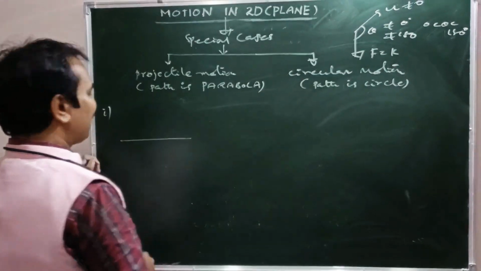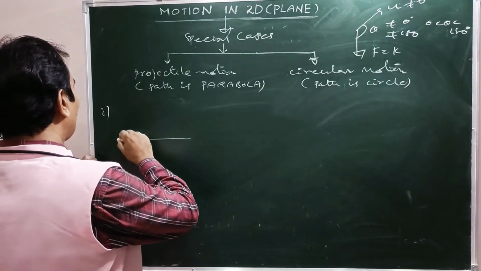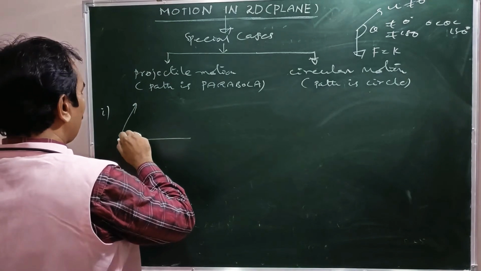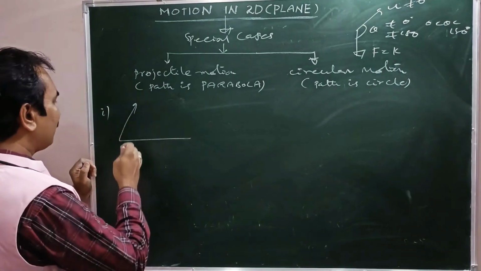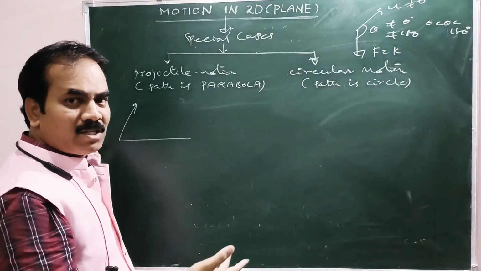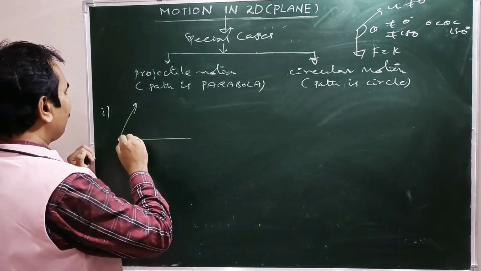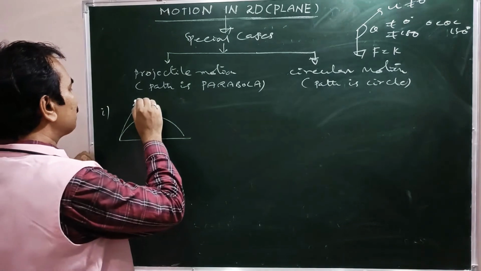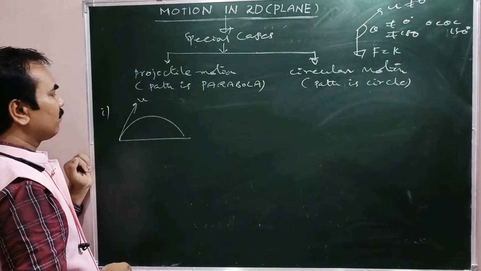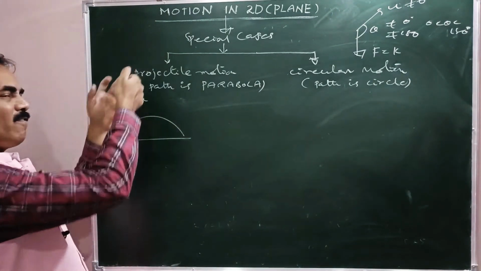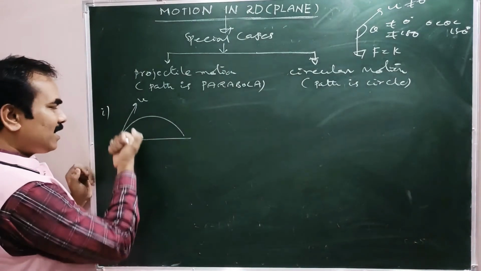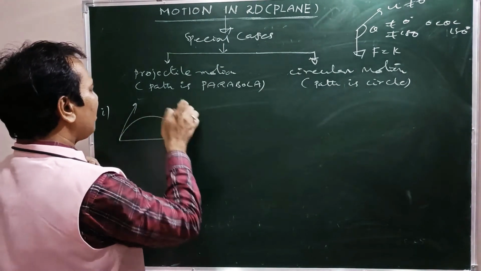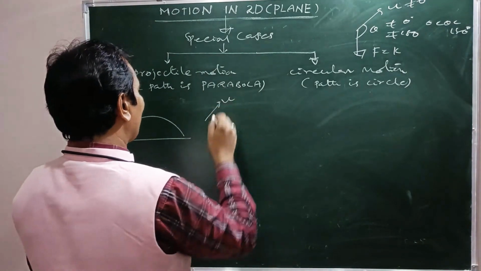Suppose this is the level ground. From this ground, one particle is projected like that. Now, because of gravity, it won't go along the direction in which it is projected, right? But because of gravity, it takes a parabolic path. This is the initial velocity, the direction of initial velocity.